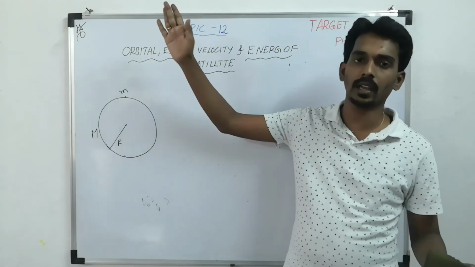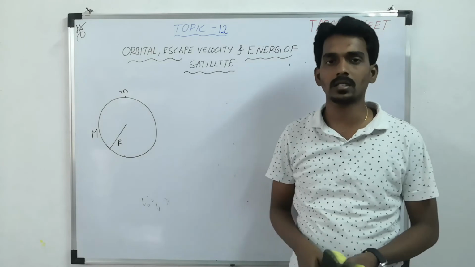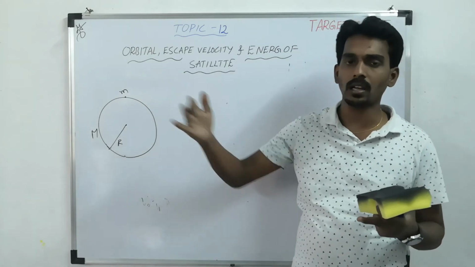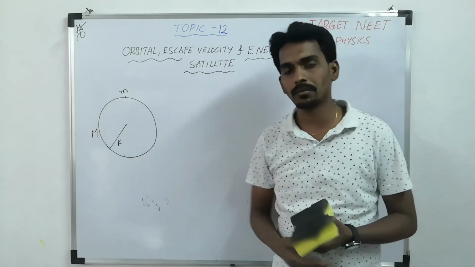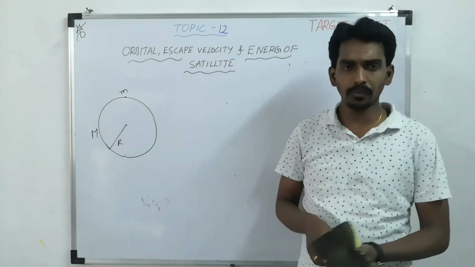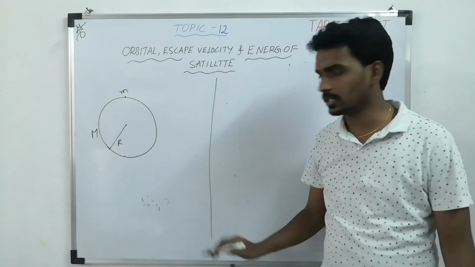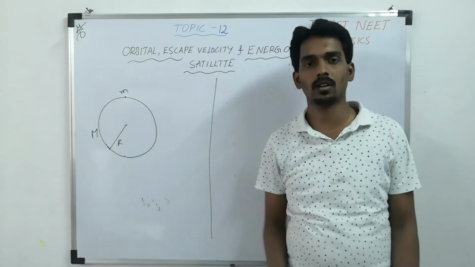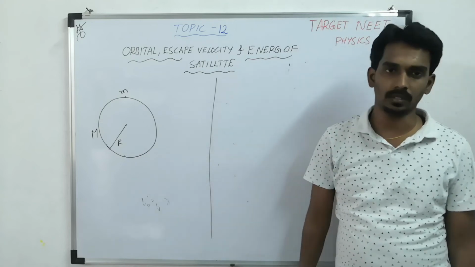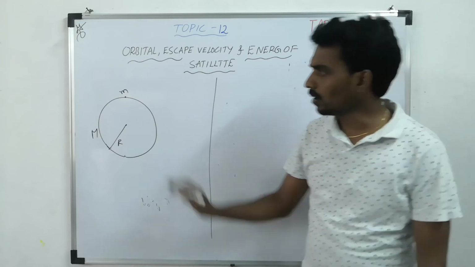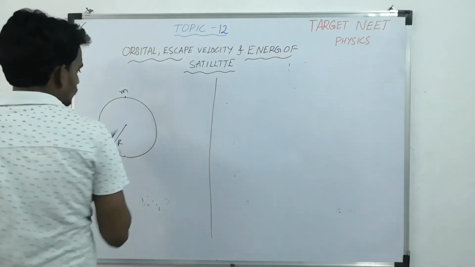It will go away. That particular velocity, we call it escape velocity. It escaped from the gravitational field of the planet. If you consider Earth, the gravitational field of Earth. Every time we specially mention Earth because we are all living on planet Earth, but in general I am explaining for any planet. Now there are two cases that will come.